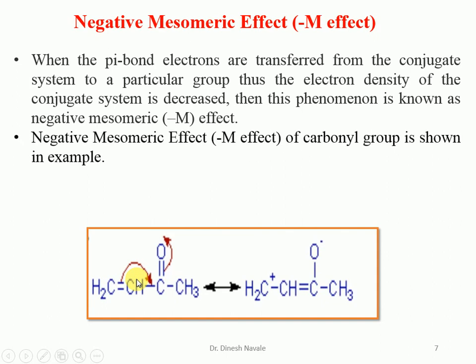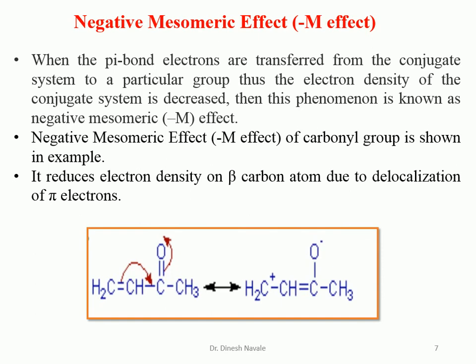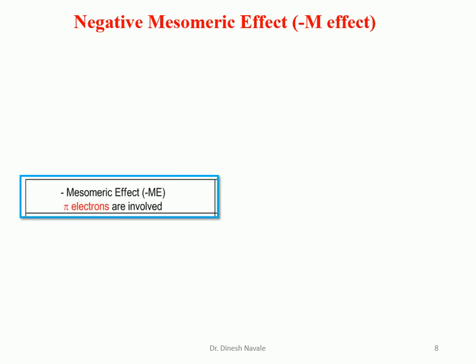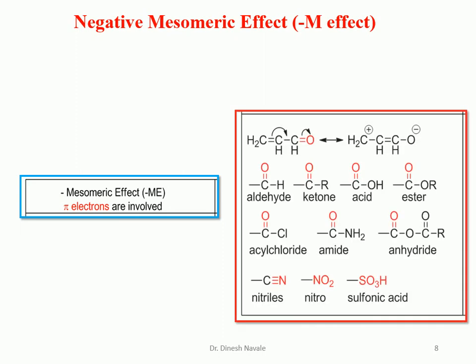The negative mesomeric effect of the carbonyl group is shown in this example. It reduces the electron density on the beta carbon atom. So in this alpha beta unsaturated system, because of this minus M effect, the electron density on the beta carbon atom decreases, making the beta carbon more electron deficient in nature due to the minus M effect. In the minus M effect, pi electrons are delocalized.